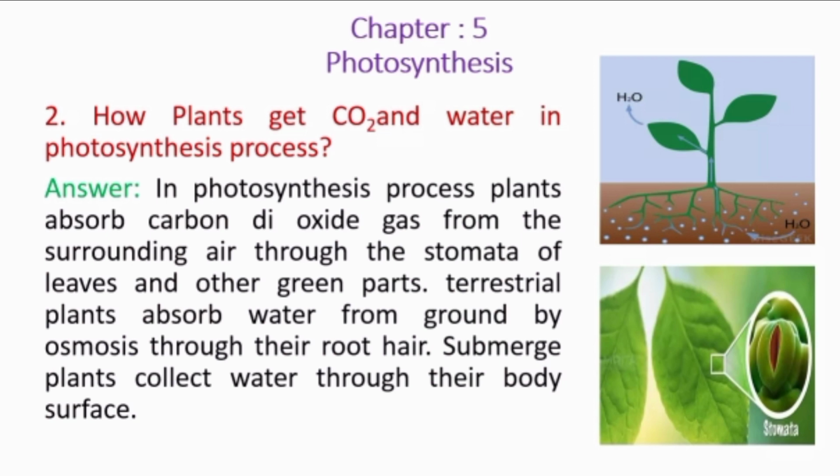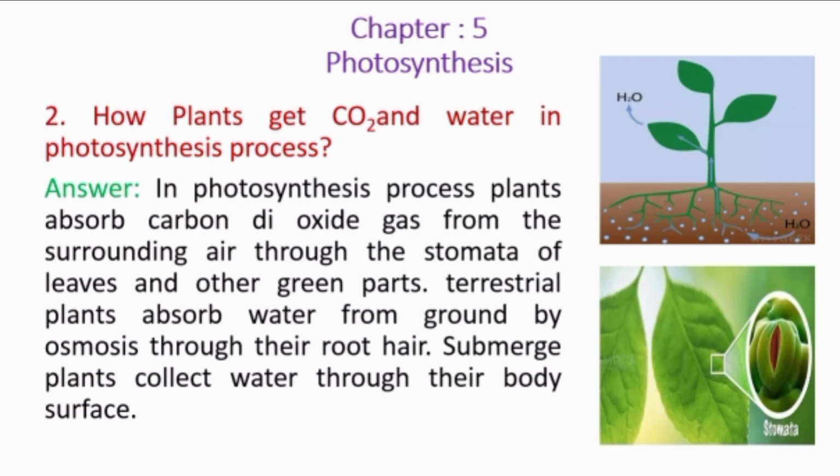My second question from the previous topic is, how do plants get carbon dioxide and water in the photosynthesis process? Plants absorb carbon dioxide gas from the surrounding air through the stomata of the leaves.